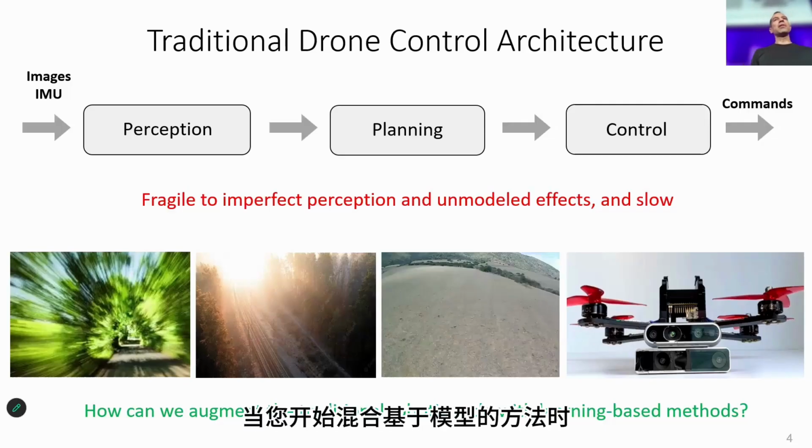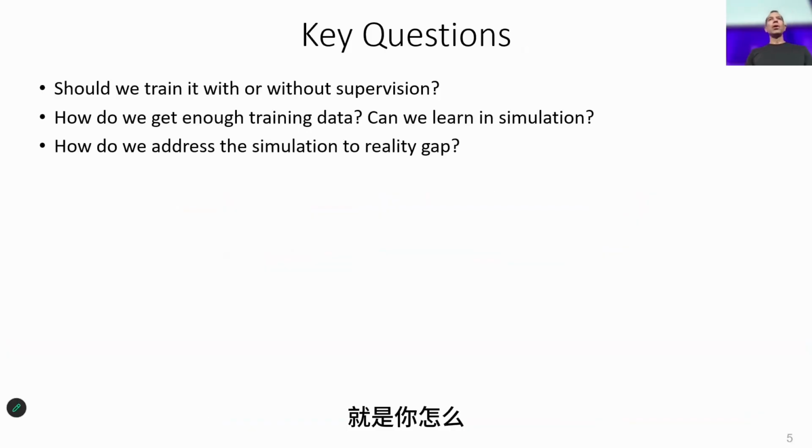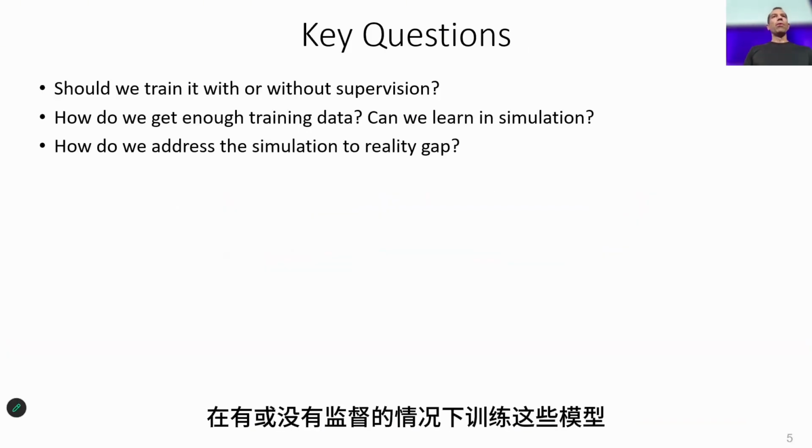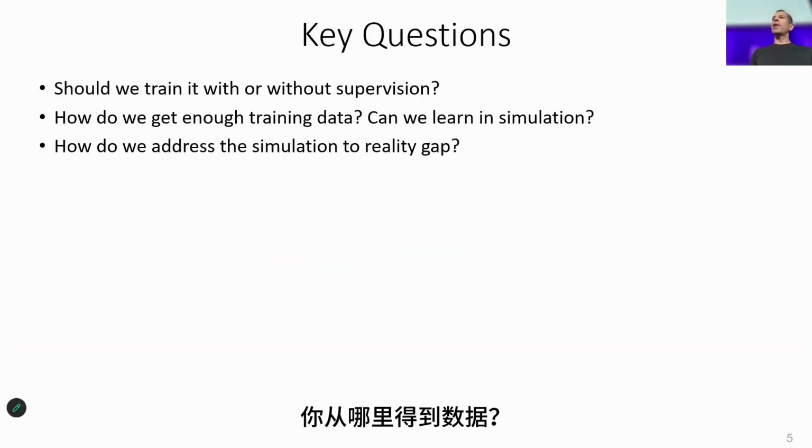The problem, though, when you start mixing model-based approaches with deep models is how do you train these models, with or without supervision? And where do you get the data? Well, in most of the research we've done, actually, we collected most of the data in simulation with minimal fine-tuning in the real world. But then the problem is, how do you address the simulation to reality gap? And this is a problem that we are facing every day in our community, not just for flying robots, for manipulation, space robots, and so on.